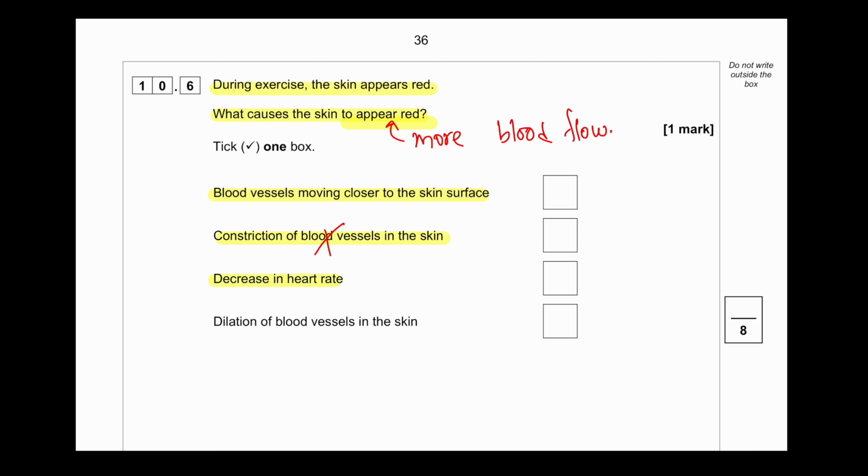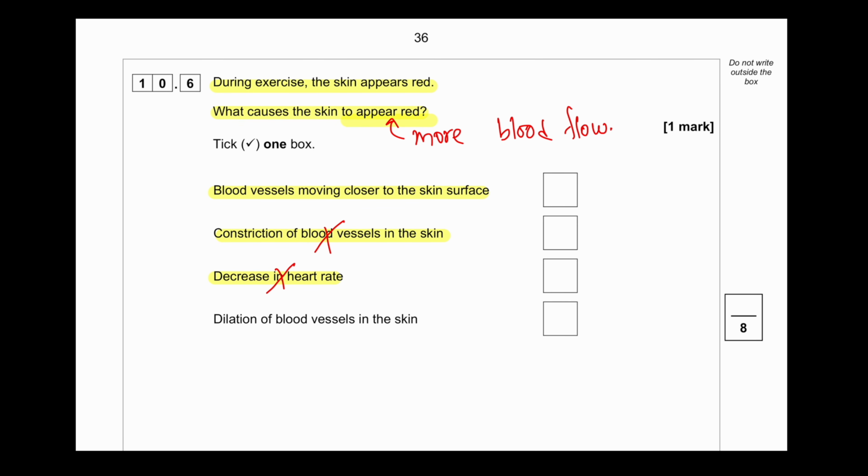Decrease in heart rate will cause less blood to flow overall in the body. Dilation of blood vessels in the skin. This could be the biggest reason why more blood will flow near the surface of the skin. So between point number 1 and point number 4, this is a tricky choice. However, blood vessels do not move closer to the surface of the skin. So the last answer is correct.